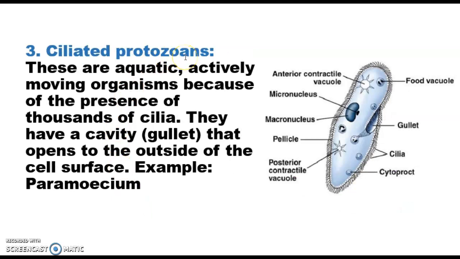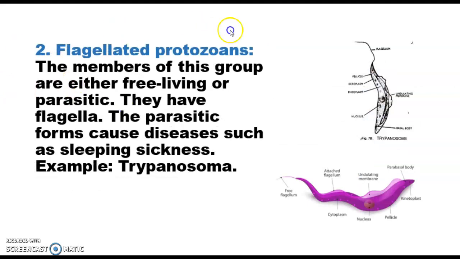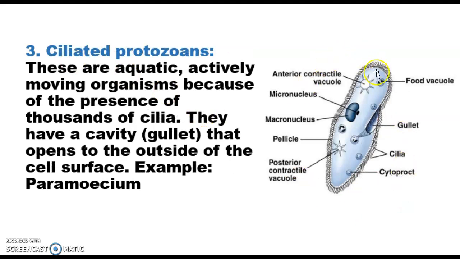Now come to the ciliated protozoan. These are mostly aquatic and actively moving organisms because of the presence of thousands of cilia. Look, in the second category we have seen flagellated protozoans have flagella for locomotion, that is mostly single or two. But if we talk about ciliated protozoans, they are thousands in number. They are responsible for the locomotion of these protozoans, and they also have a